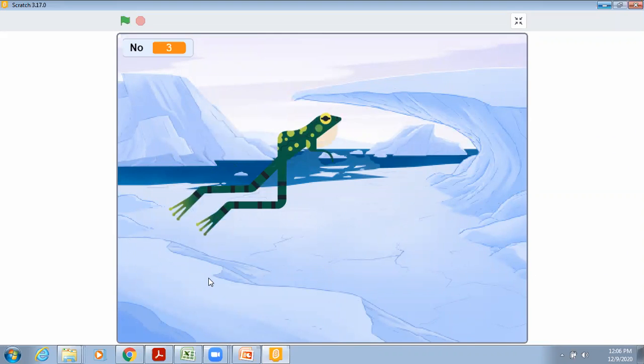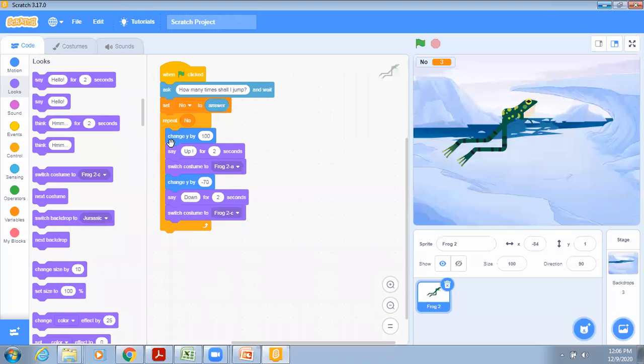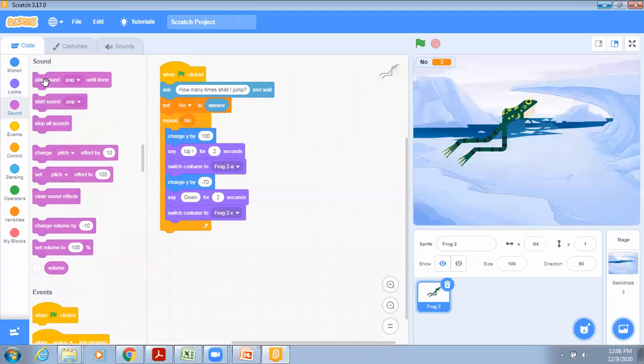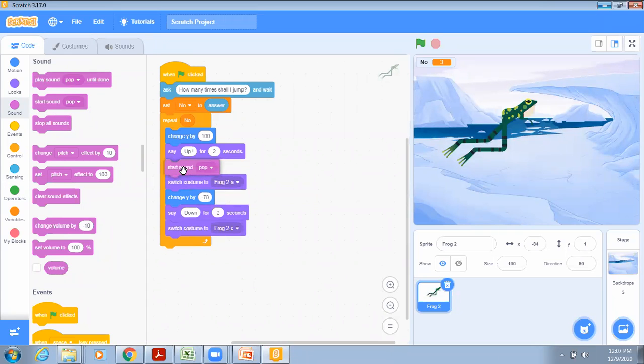You can also make sounds with this. So I can add the sound, play sound, start sound, pop sound.